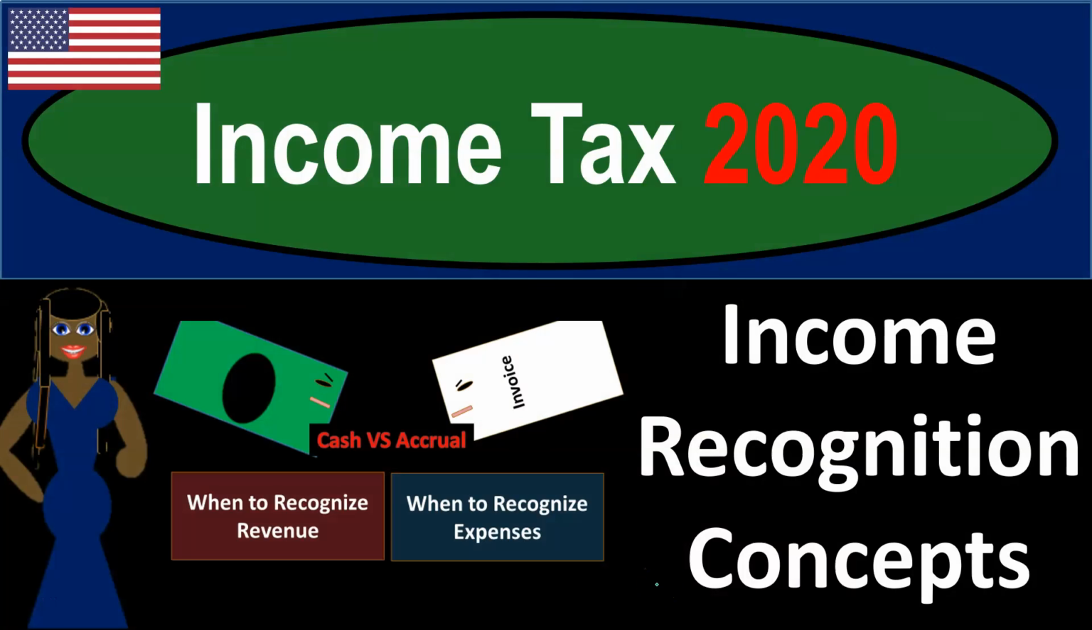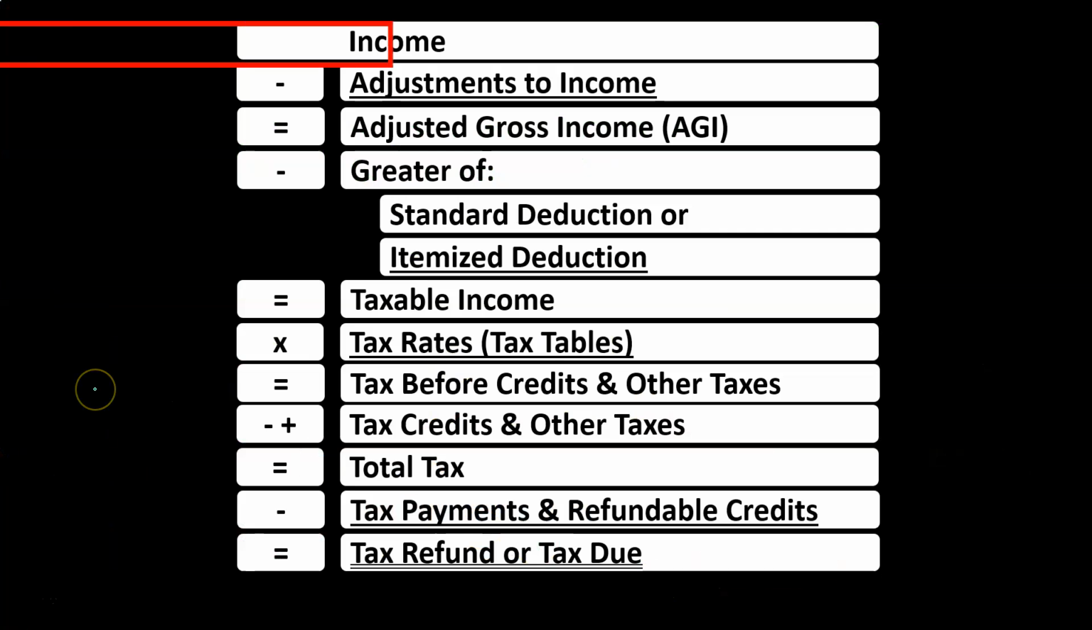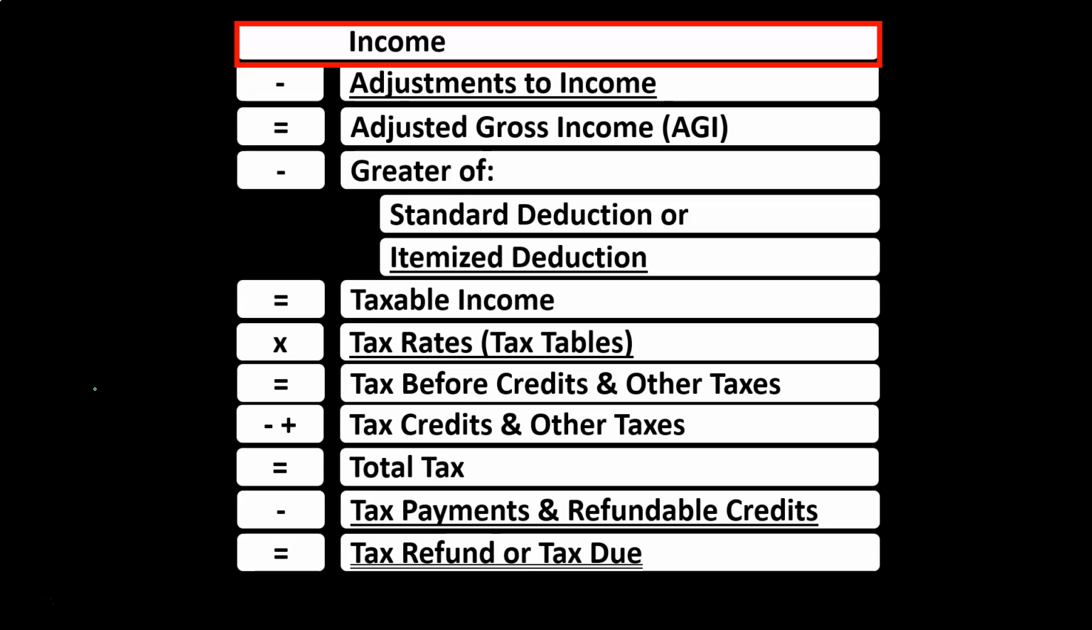Income Recognition Concepts. We're going to be up top in terms of our income tax equation on the income line item. Once again, think of our income tax equation as basically having two halves, one being a modified income statement on the top half, the other being the calculation of the tax, then application of credits and payments to get to the bottom line tax refund or tax that is due.